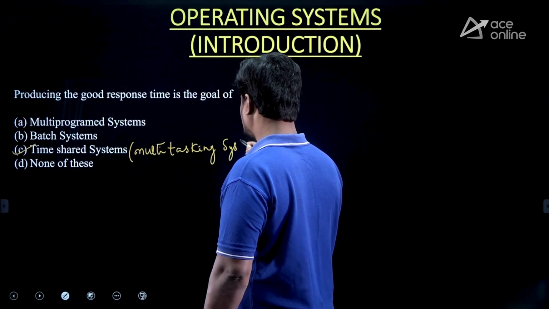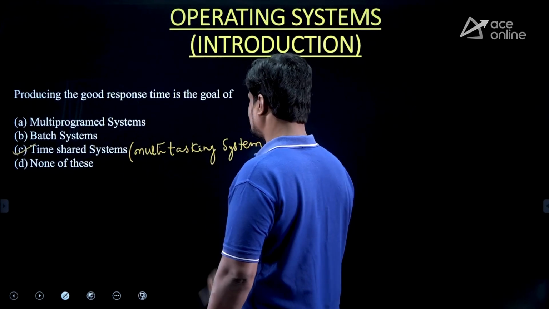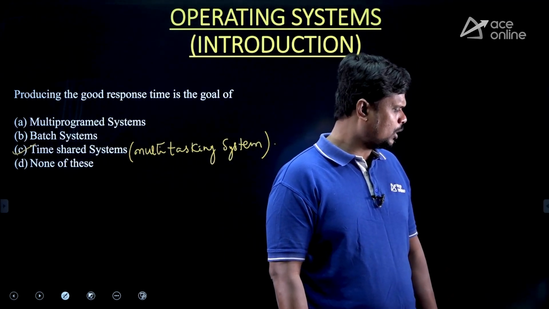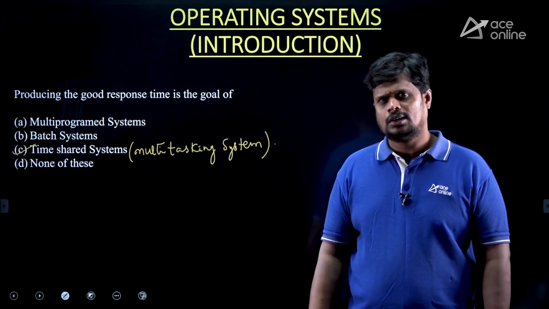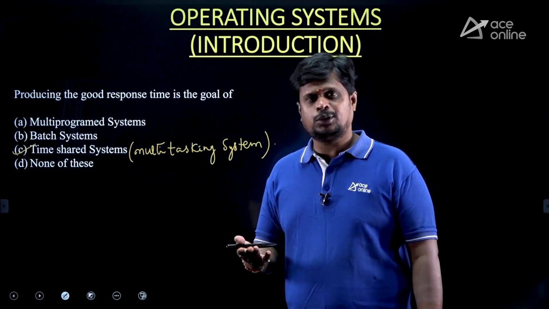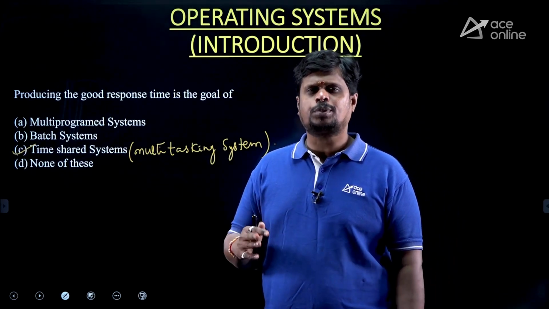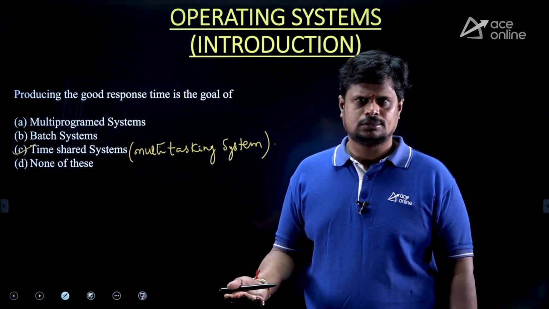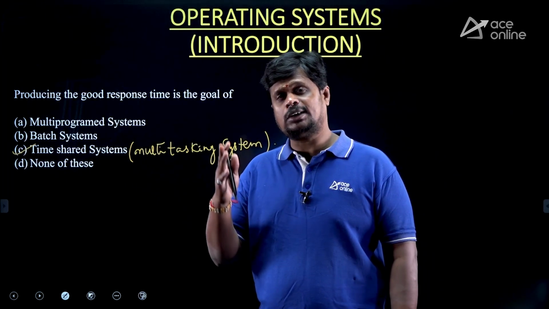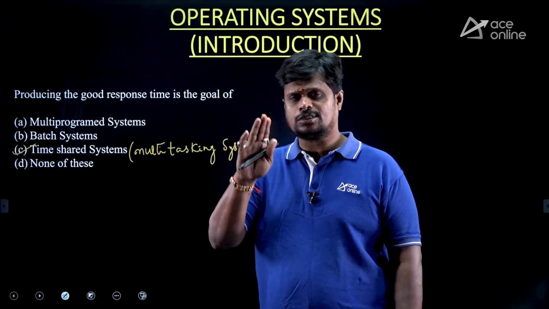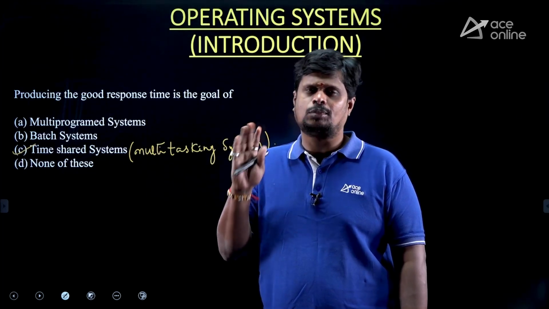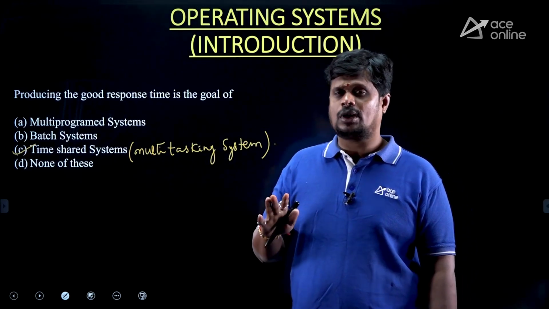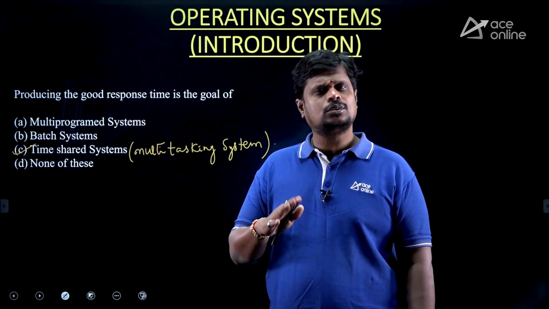In a multitasking system, the main goal is allowing the CPU to move from one process to another process in a timely manner. But the main goal of a multi-programmed system is making the CPU busy always. A multi-programmed system may be non-preemptive or preemptive.